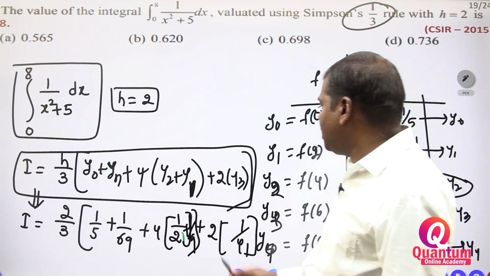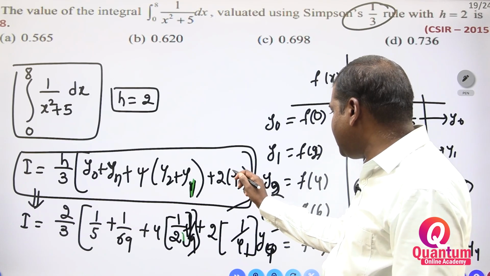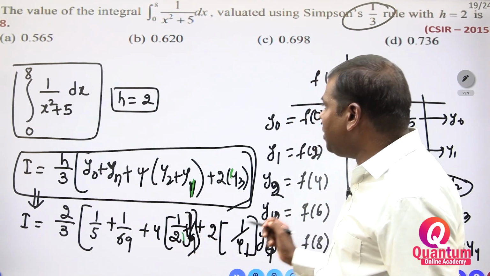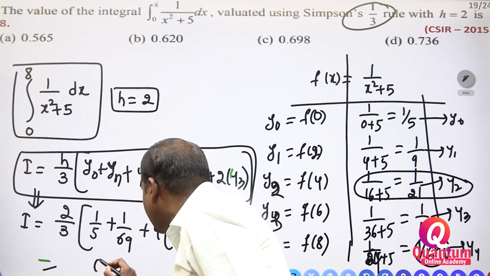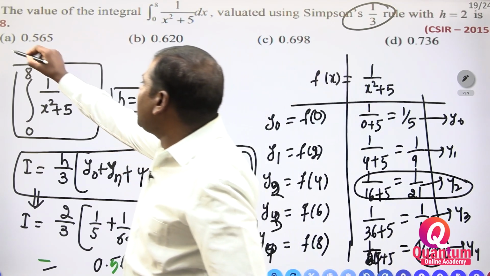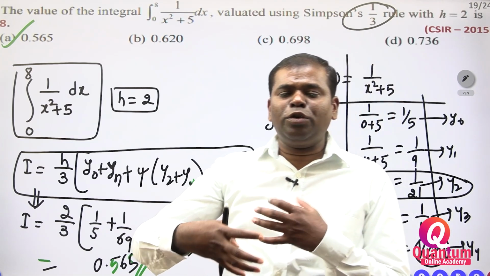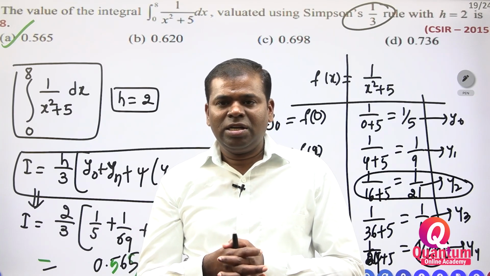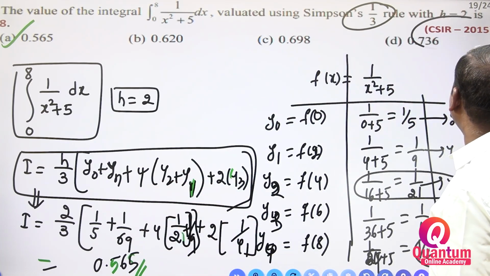You have to calculate. Now you simplify, and you get the option. That option may be approximately 0.565, so you are getting option A. Like this, you may get Runge Kutta second order, Runge Kutta fourth order, Simpson 3 by 8, trapezoidal rule, any question you may get. Clear? This is the Simpson 1 by 3rd question, CSIR 2015.